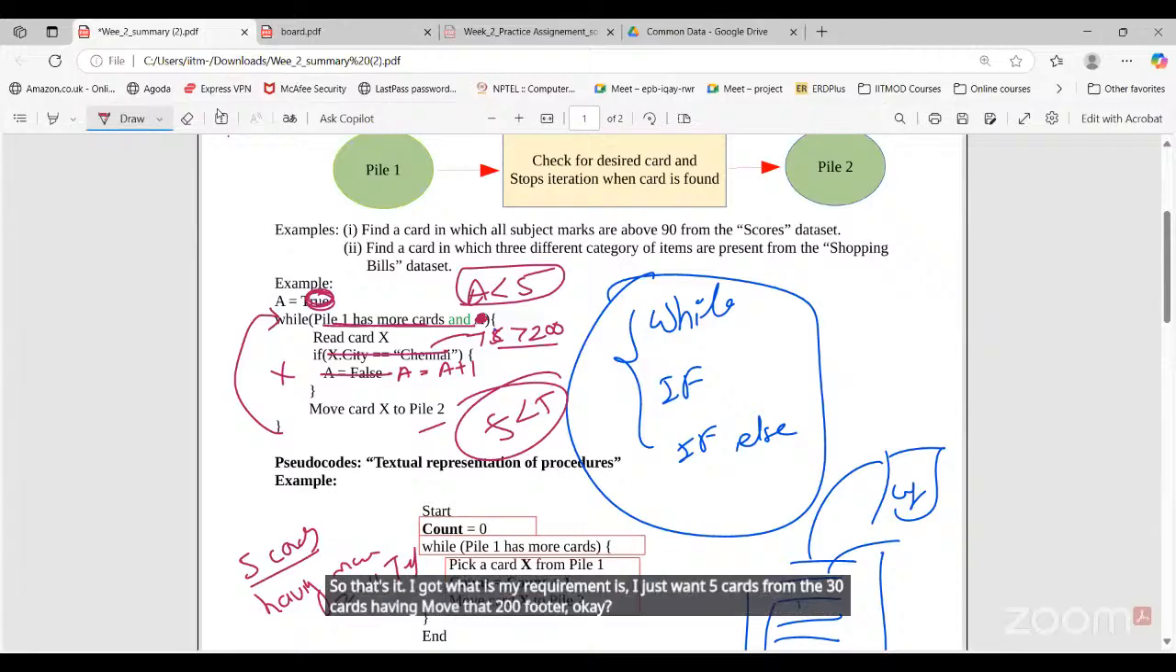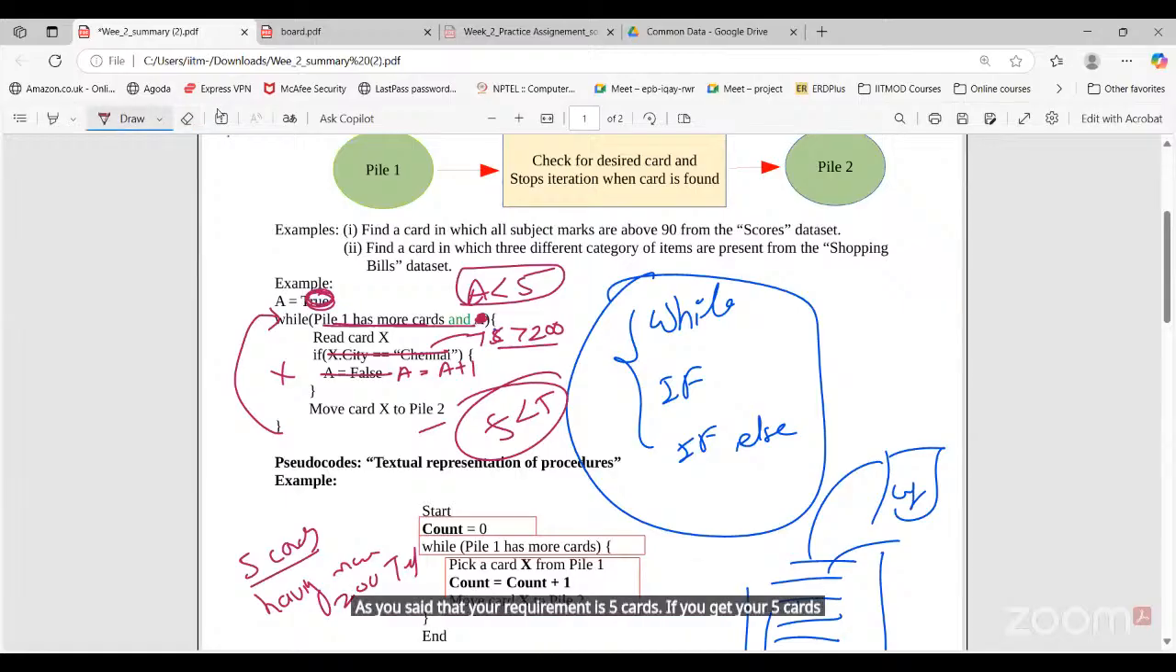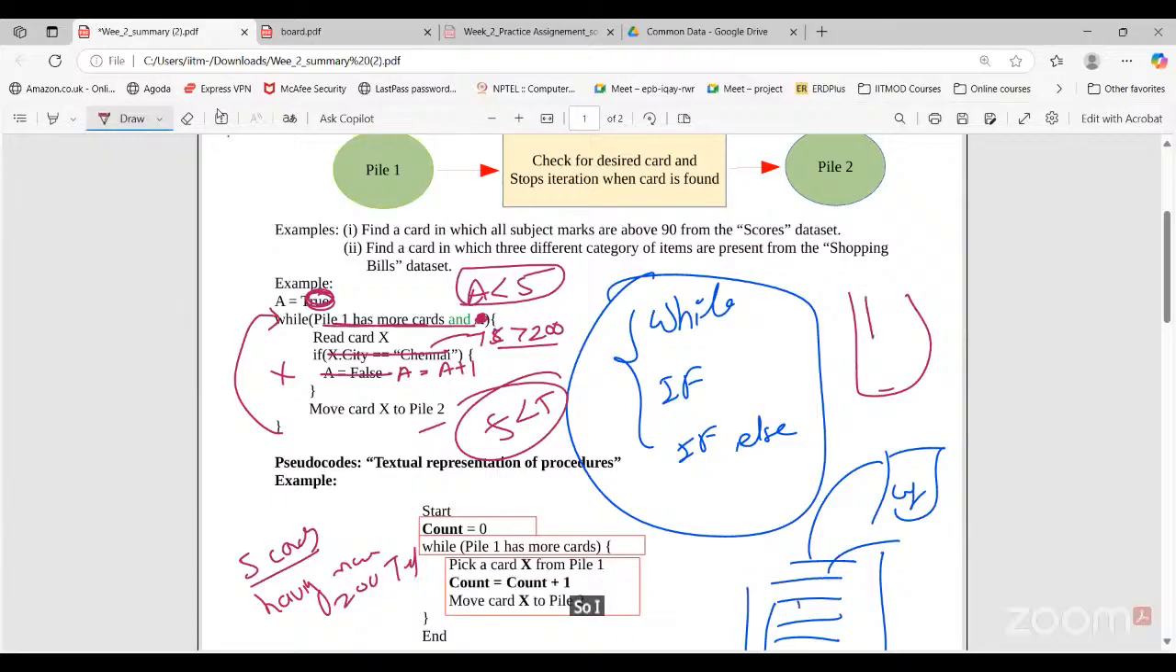Okay, sir, based on your requirement, you said that your requirement is 5 cards. If you get your 5 cards initially, you will not go through all the cards. Let's say we have 30 cards, and out of 30 cards, the first 5 cards satisfy this condition. So I don't need to go through the remaining 25 cards, right? I got my requirement satisfied.